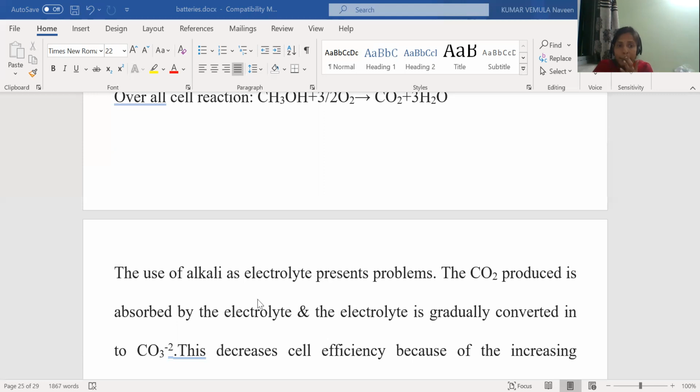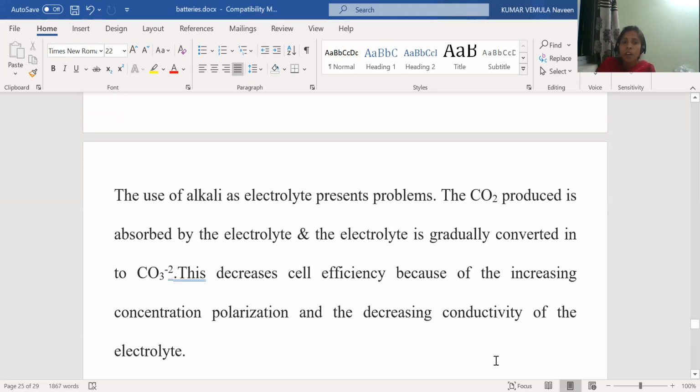When CO2 reacts with KOH, it converts to carbonate. This carbonate decreases the cell efficiency because of increasing concentration polarization and decreasing conductivity of the electrolyte. Yes, this carbonate is decreasing the efficiency.